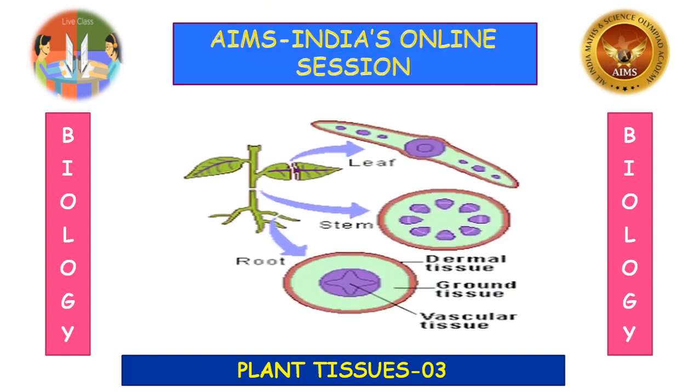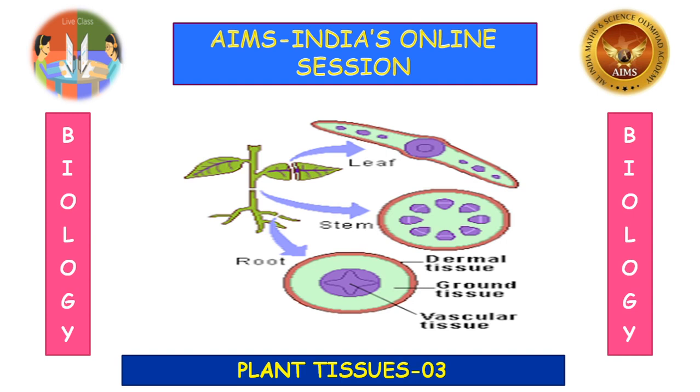Plant tissues. We have been discussing plant tissues. What is a tissue? A tissue is a group of cells which are similar in structure and function. So far we have studied the meristematic tissue. The plant tissues are divided into four major types. What are they? Meristematic tissue, dermal tissue, ground tissue and vascular tissue.